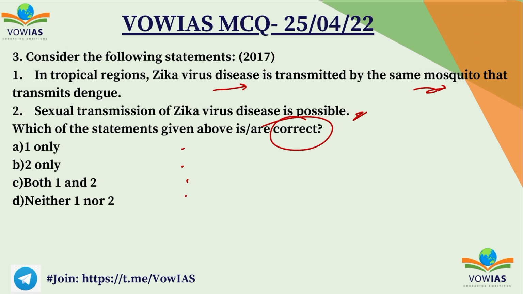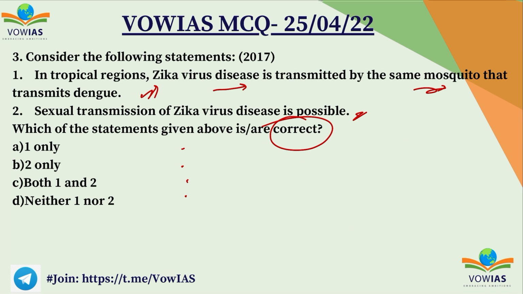So if you see this tropical region, Zika virus is one of the major diseases that we will be finding in general. And it is transmitted by the same mosquito that transmits dengue. So it's always important to prevent the mosquitoes from biting humans, and that's why in recent times we are creating various genetically modified mosquitoes, in order to eliminate the mosquito which will transmit this kind of disease. The mosquito which transmits this kind of disease is called the Aedes species.